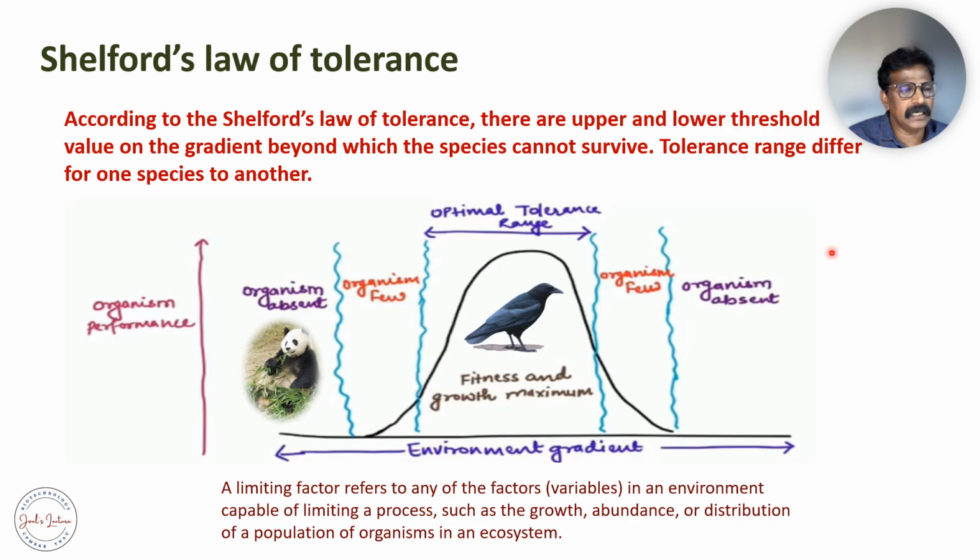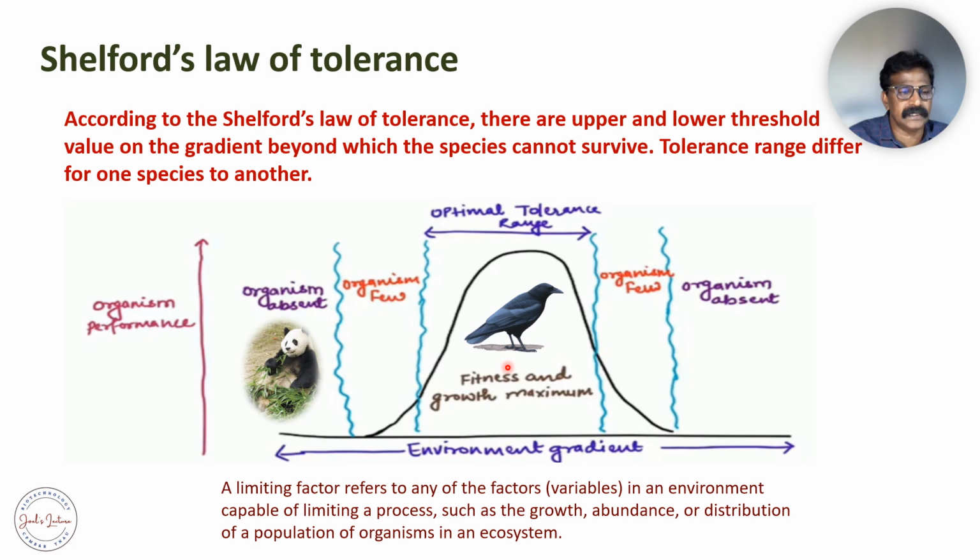In the law of tolerance, Shelford has given an upper and lower threshold value on a gradient beyond which species cannot survive. In this cartoon picture, species are shown surviving along different environmental gradients, adapting to the evolving environment.